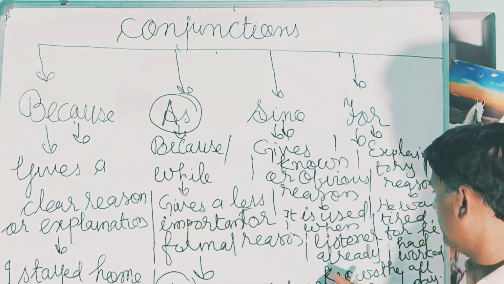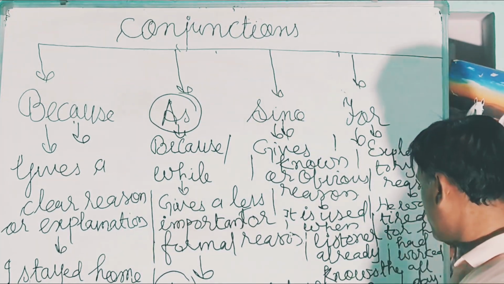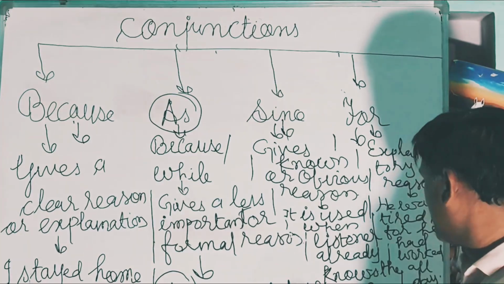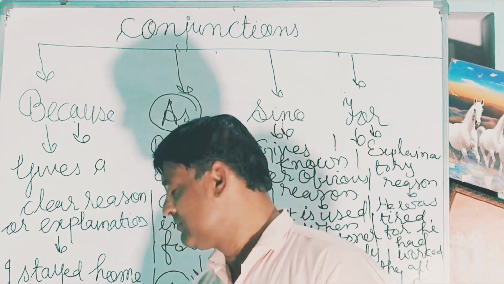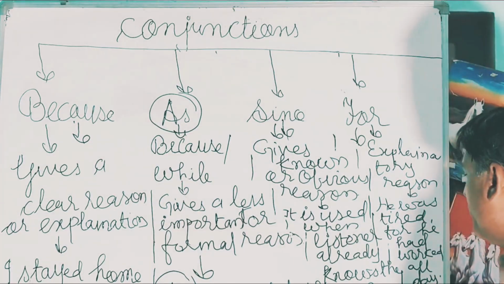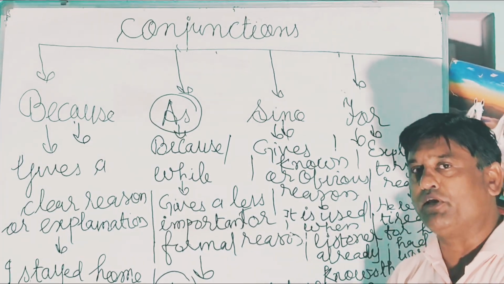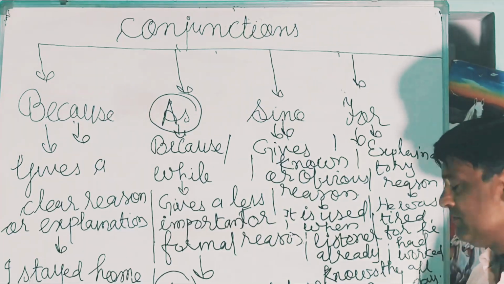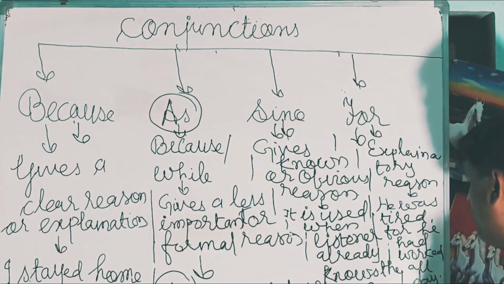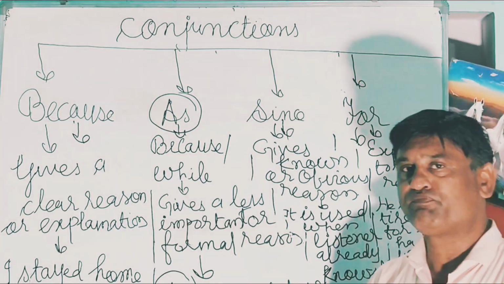Let us make a sentence. Since it was raining, we stayed inside. Since it was raining. It is also used in the beginning. Since means because it was raining, comma, we stayed inside.